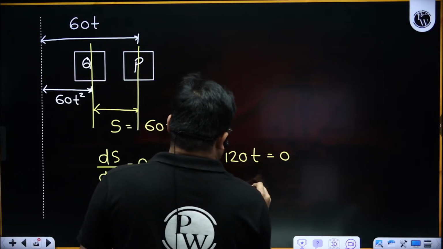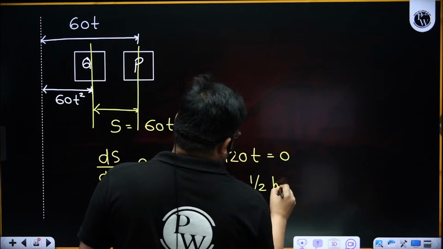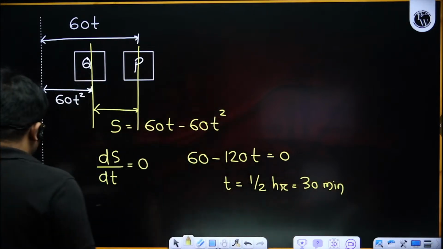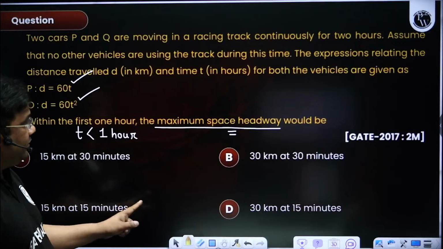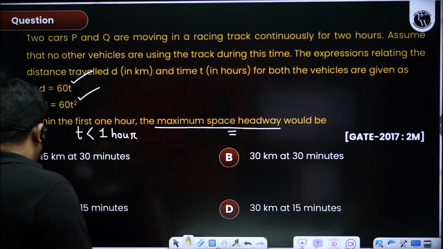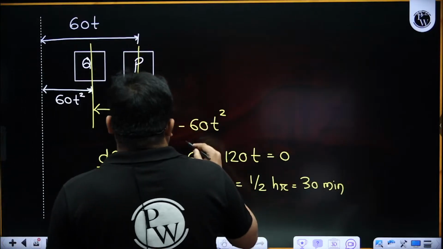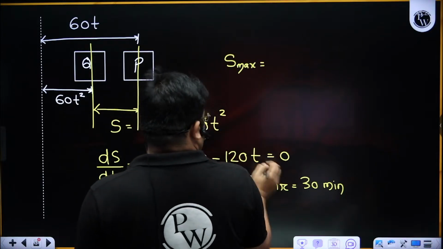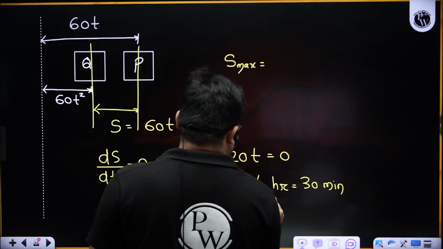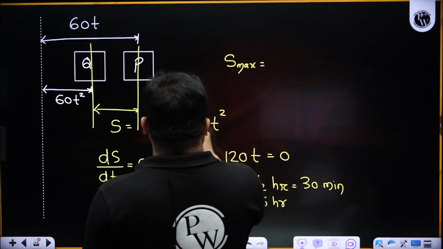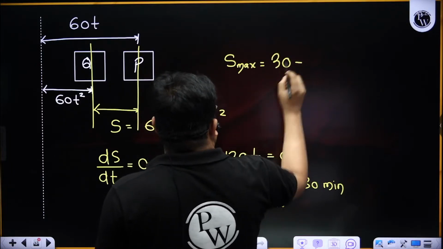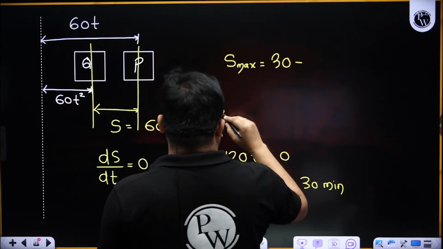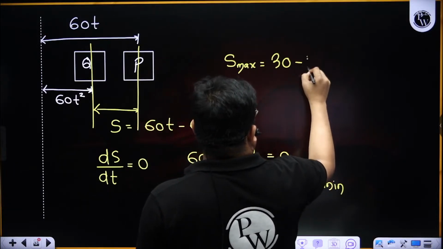From here, I will get t as half an hour, which means 30 minutes. Here we have 30 minutes in the options. Now I have the time, so I can find the distance. That will be 60 into 0.5, since half an hour means 0.5 hour. So 60 into 0.5 is 30. Then minus 60 into 0.25, because 0.5 square is 0.25, so that is 15.